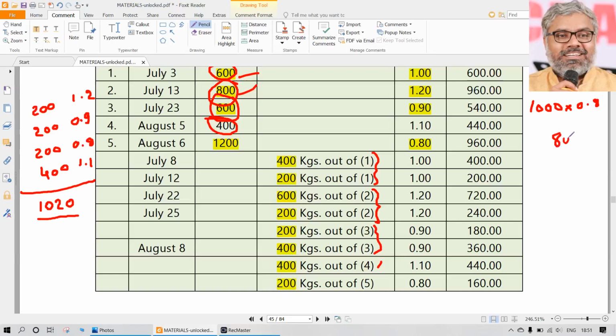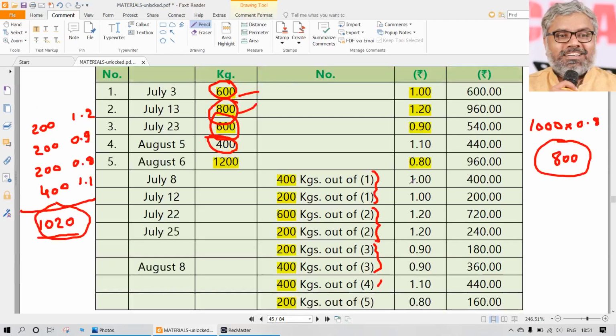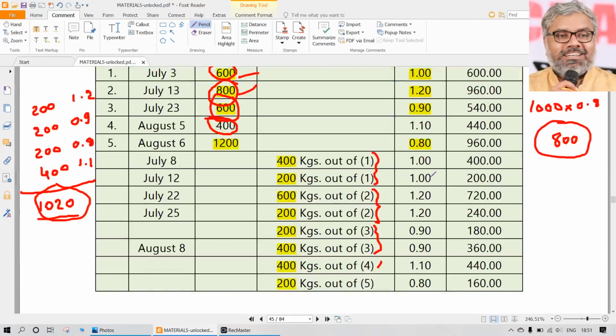That is 800. And according to LIFO, what is the value of the closing stock? That is 1020. So the value of stock will be different according to FIFO, LIFO. Of course, actually the cost of the materials consumed also will be different according to FIFO and LIFO. So whatever the purchase price and whatever the closing stock value, out of that, how much is the difference? This one is the value of materials consumed, cost of materials consumed, you can call it. That is where the valuation of material issues, that is how it happens.